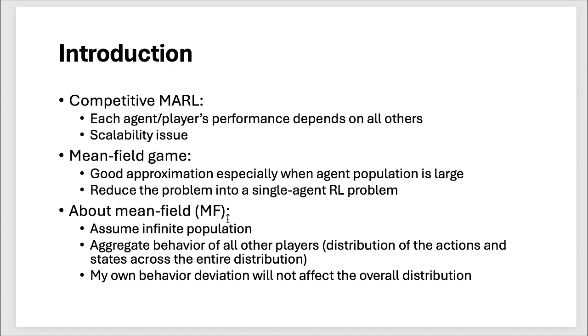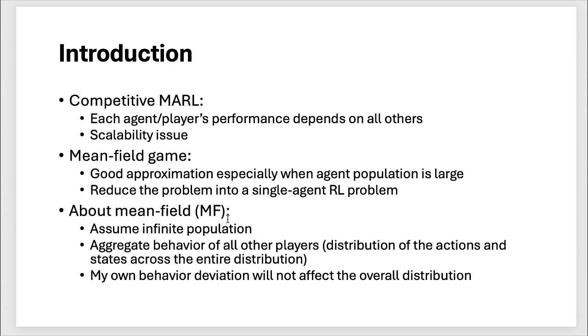And if we aggregate everyone, all my opponents, all other players' behavior, this will actually be the distribution of the state and action across the entire distribution. And then by assuming every player is homogeneous, is identical, interchangeable, we just consider a generic agent. Let's say that is me. I'm a representative agent. Then my own behavior deviation will not affect the overall distribution.